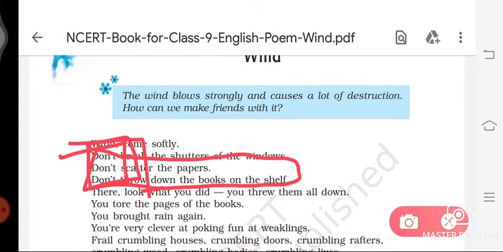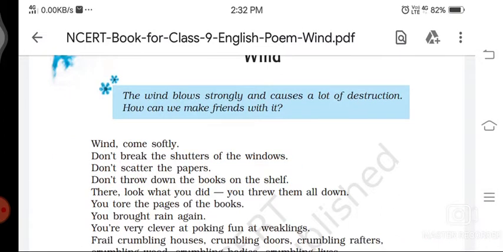It also creates a unique rhythm in the poem. The word "don't" coming three times creates a unique rhythm, and with the help of this, the poet strongly urges the wind to blow gently and kindly. So now we come to the second paragraph.